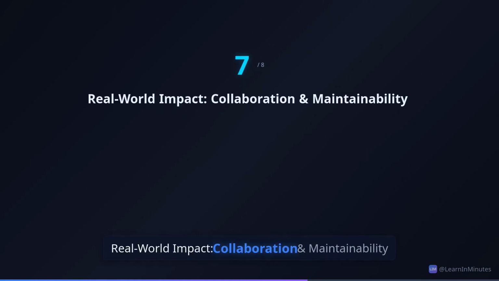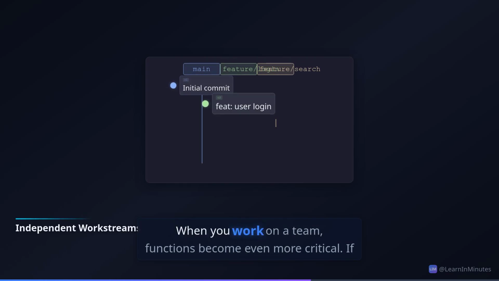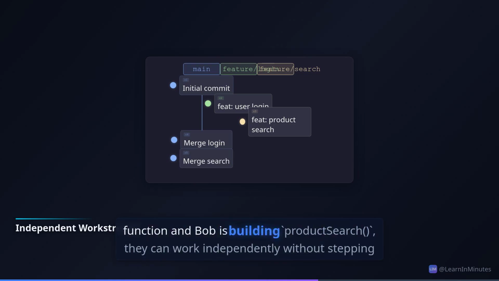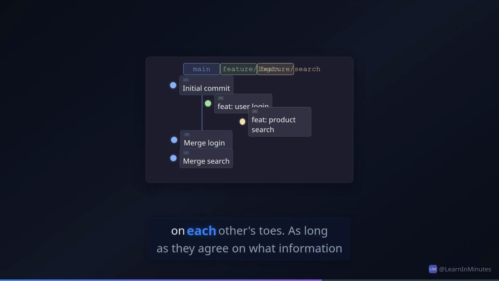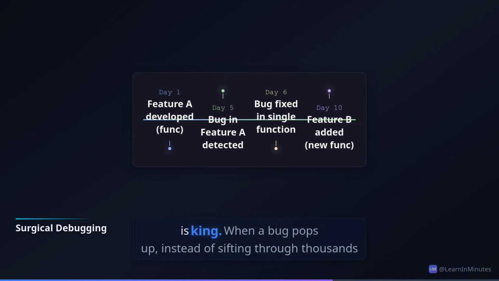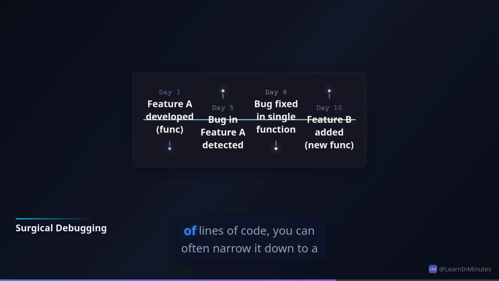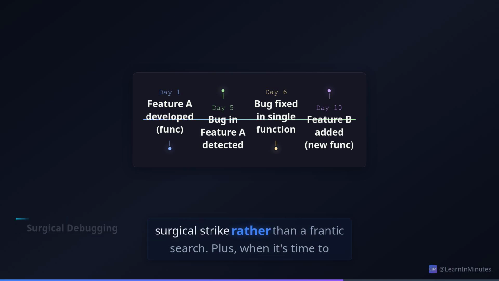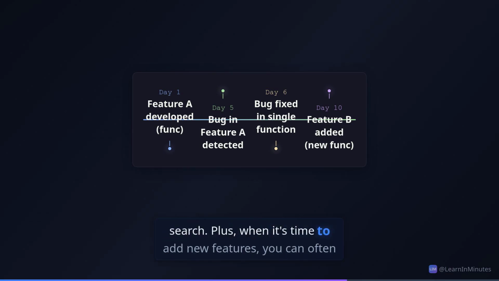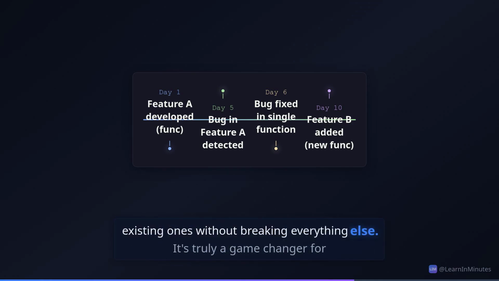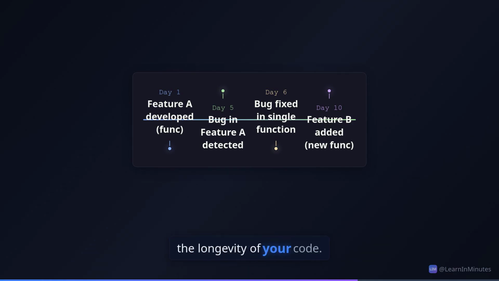Real-world impact, collaboration, and maintainability. When you work on a team, functions become even more critical. If Alice is working on a user login function and Bob is building product search, they can work independently without stepping on each other's toes. As long as they agree on what information each function takes and returns, it's smooth sailing. And for the long haul, maintainability is king. When a bug pops up, instead of sifting through thousands of lines of code, you can often narrow it down to a specific function. This makes debugging a surgical strike rather than a frantic search. Plus, when it's time to add new features, you can often just add new functions or modify existing ones without breaking everything else. It's truly a game changer for the longevity of your code.